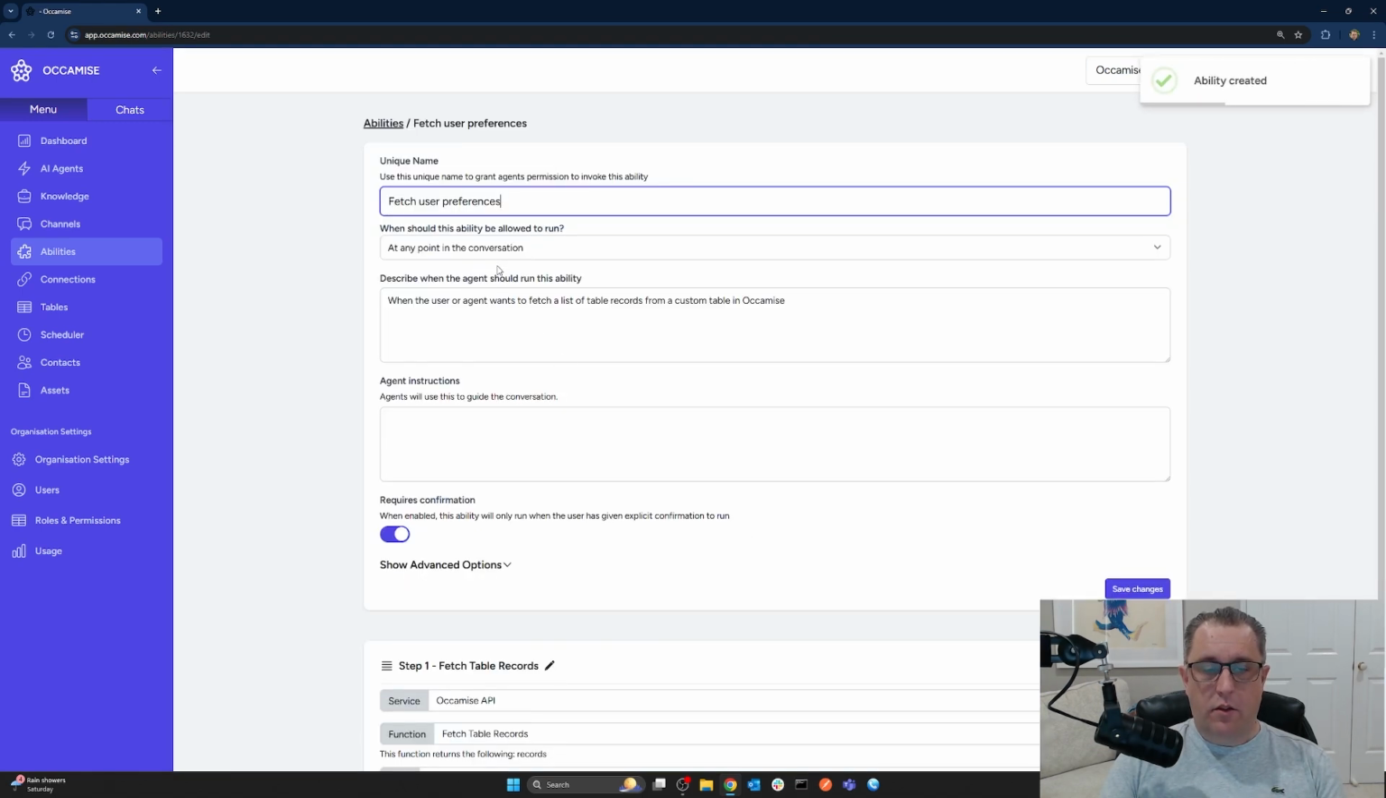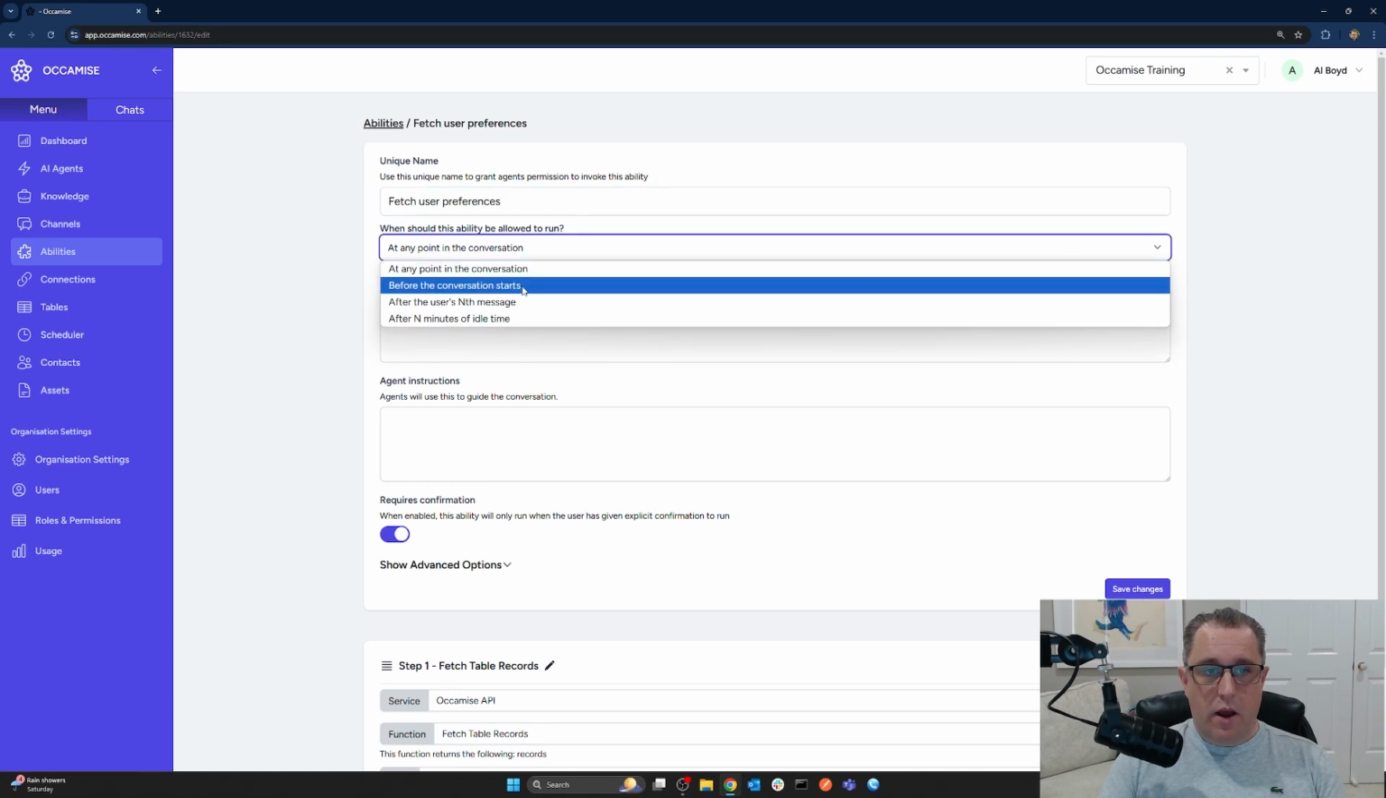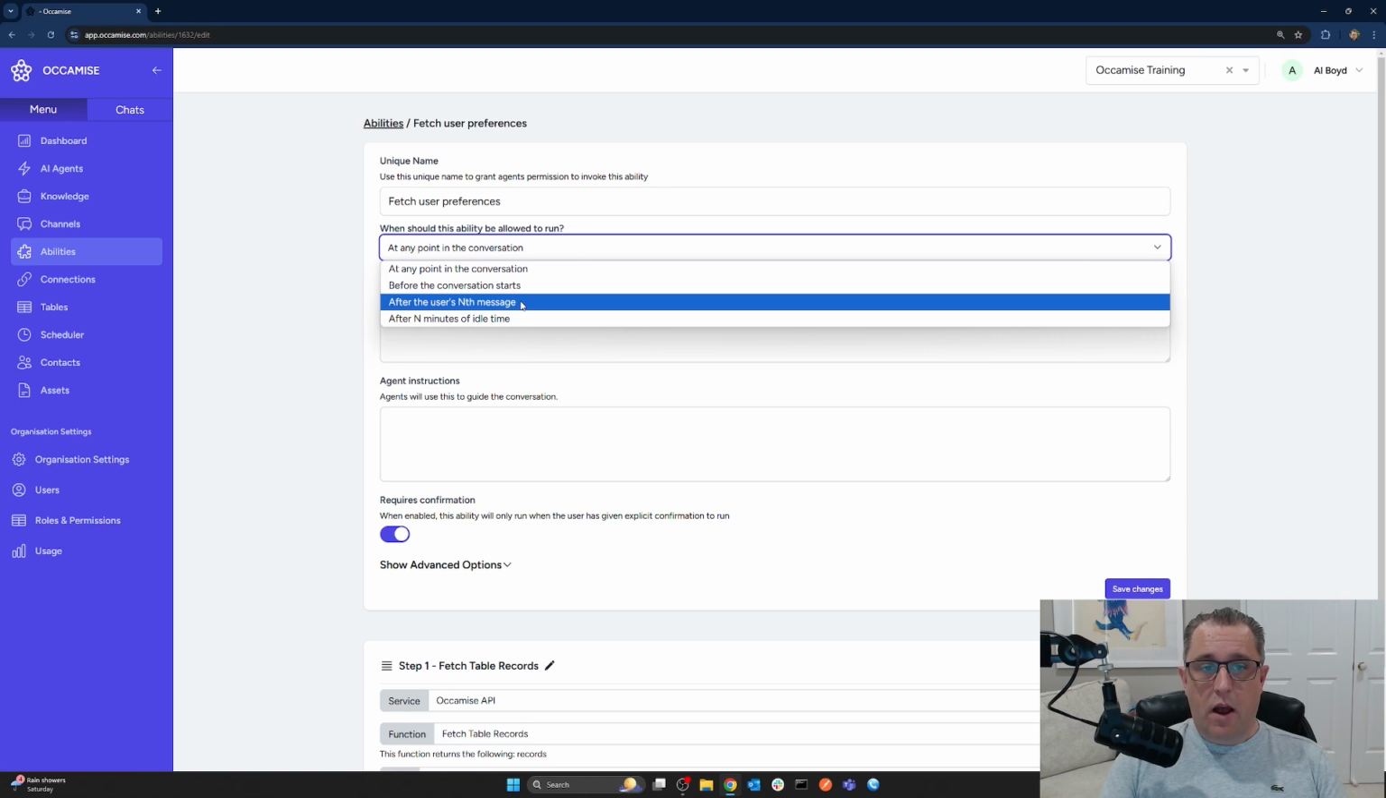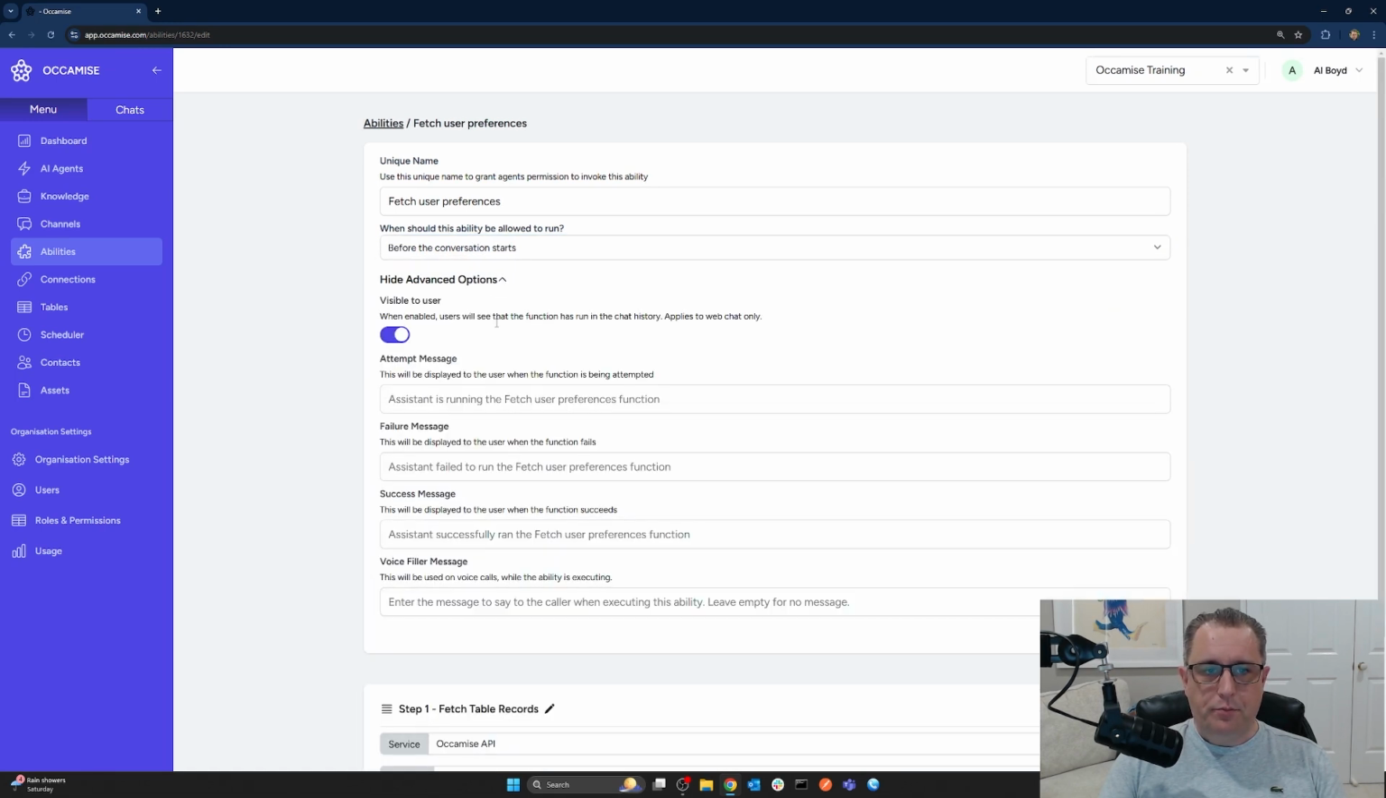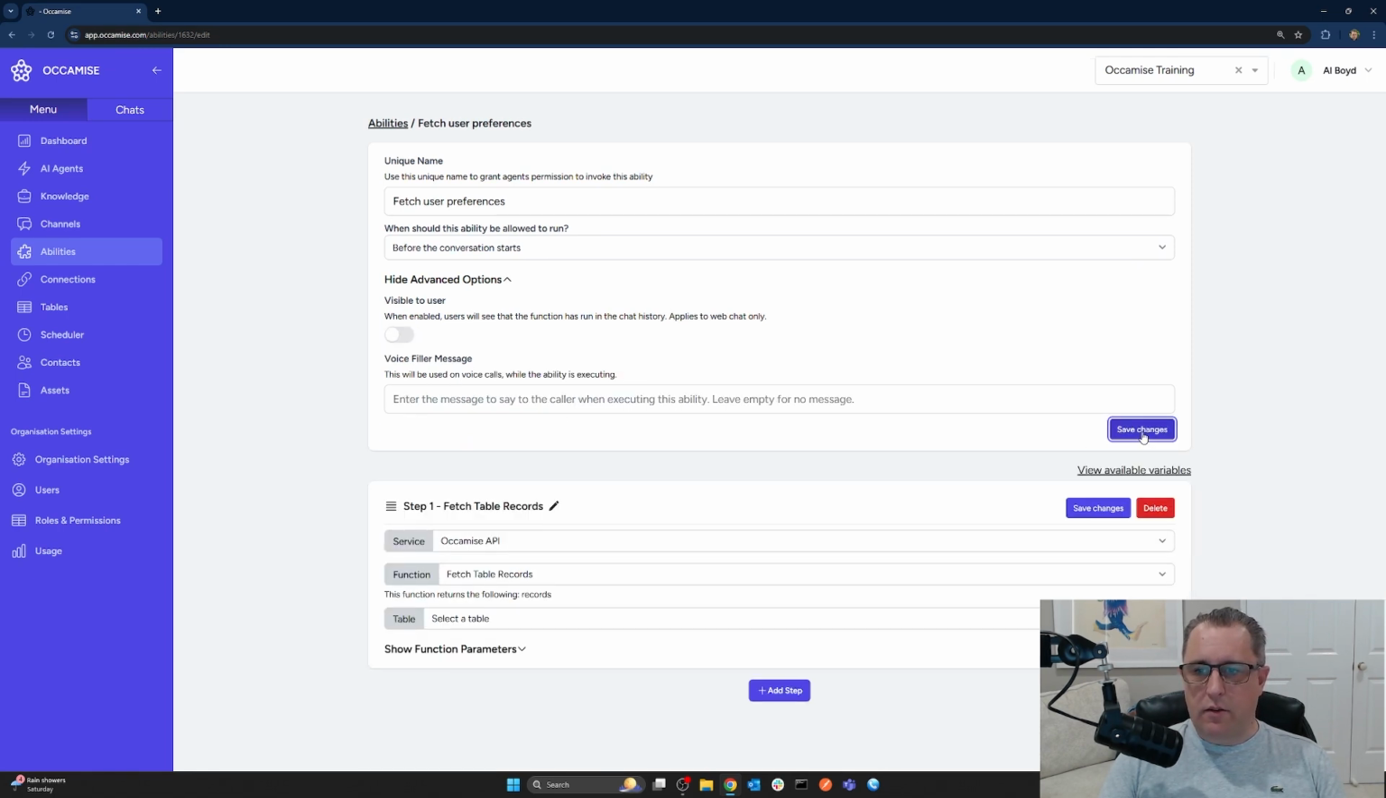Okay, so when should this one run? Well, we don't want it to run at any point in the conversation when a certain thing happens. What we want it to do is run at the very beginning of the conversation, so that from the very start of the conversation, the agent has those preferences available to it. We could do that in two ways. We could either use before the conversation starts or after the user's nth message. It depends on who's starting the conversation and when you need the preferences to be available. But for the purposes of this, we might as well just use before the conversation starts. Visible to user, I'll turn that one off in this case and hit save.